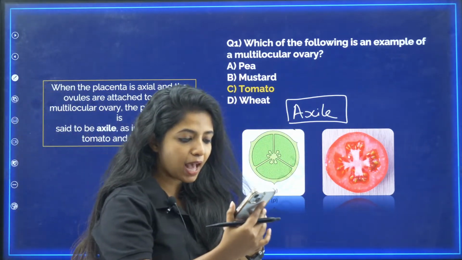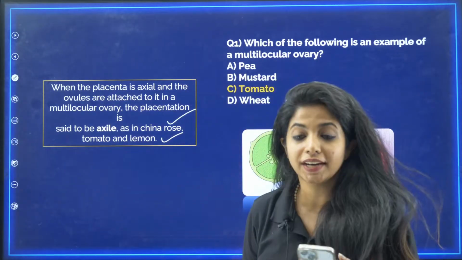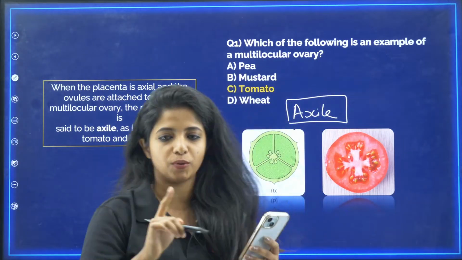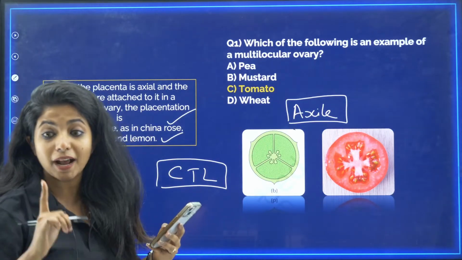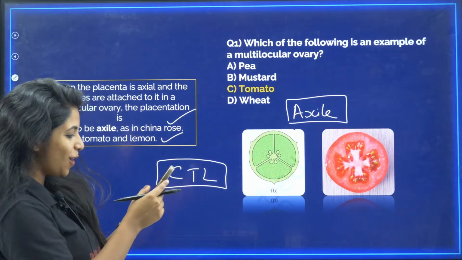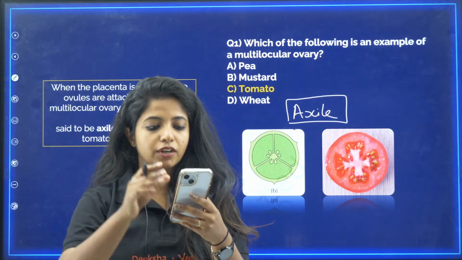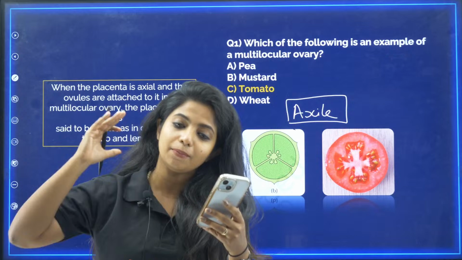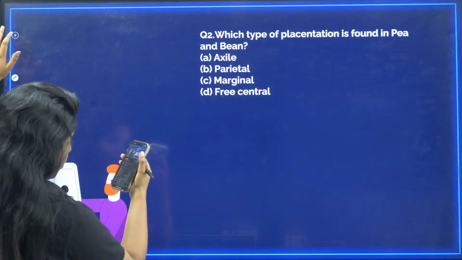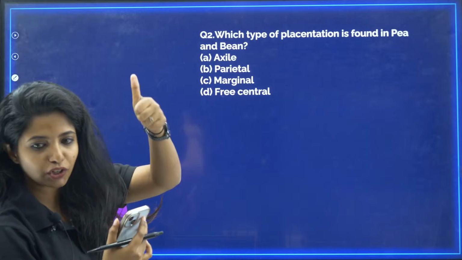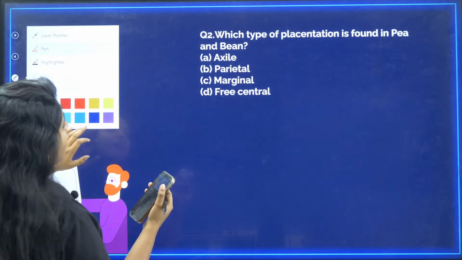Apart from that, ma'am, do we have any other options? Yes, you have lemon and also China rose. China rose, lemon and tomato are all basically examples of axile placentation. Remember that. Okay, so all of you got it correct. Kavita also correct. Great, my dear children. If you got it wrong, it's totally fine. We'll make it correct next time. Okay, Sania, great. Rohan, PDF of all lectures, done, will be shared today itself. Okay, now which type of placentation is found in pea and bean?